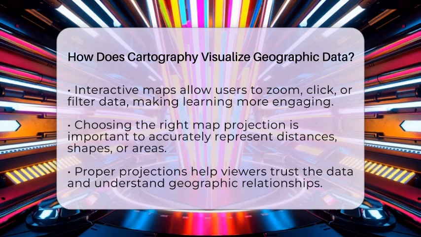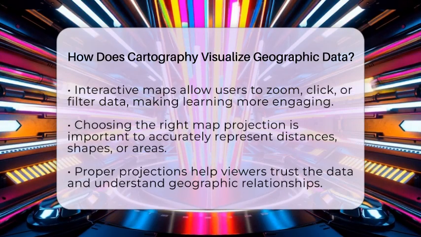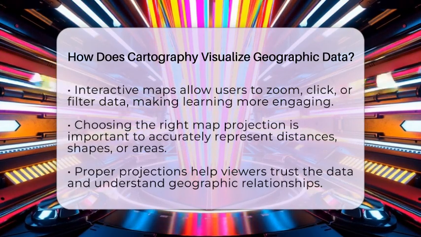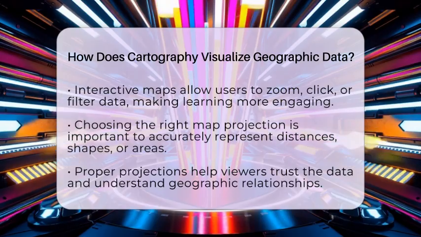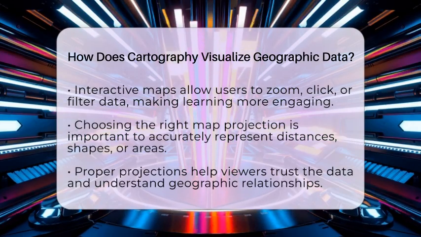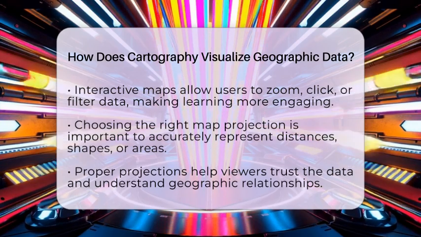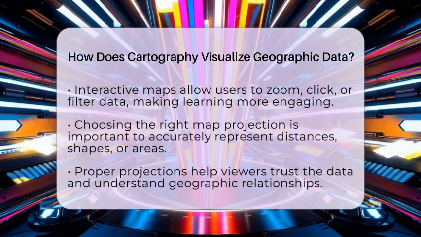Choosing the right map projection is important too. Since the Earth is round and maps are flat, cartographers select projections that keep distances, shapes, or areas as accurate as needed for the map's purpose. This ensures the data is represented correctly and helps viewers trust what they see.